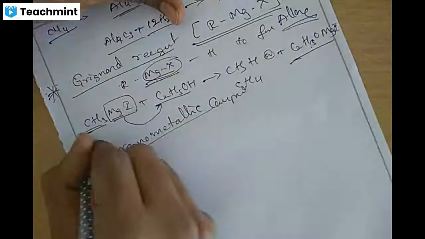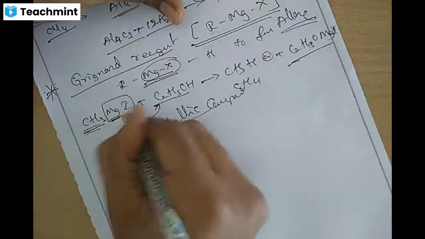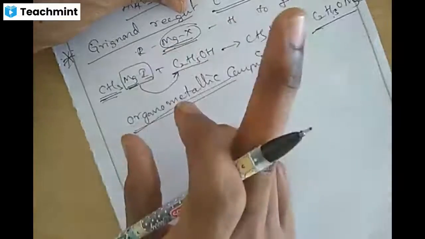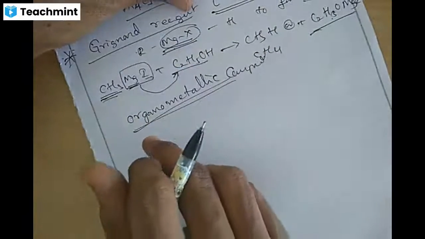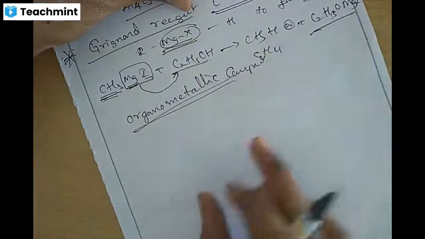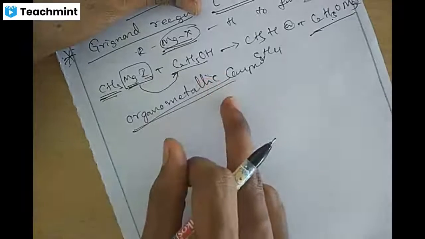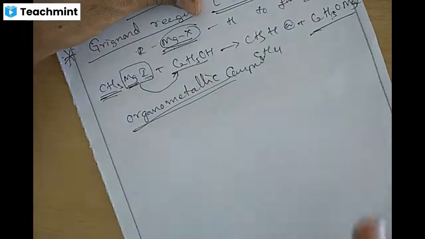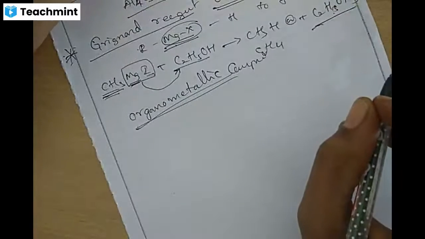We familiarly call the Grignard reagent an organometallic compound, because it has an alkyl group, a magnesium metal group, and a halide group. Hence it is called organo. The first organometallic compound is methyl magnesium bromide, CH3MgBr. It is used in the presence of dry ether, because we are using magnesium, so to avoid moisture content we use dry ether in this reaction.